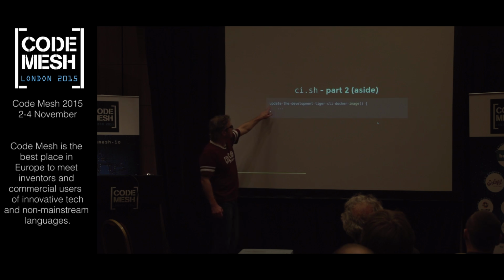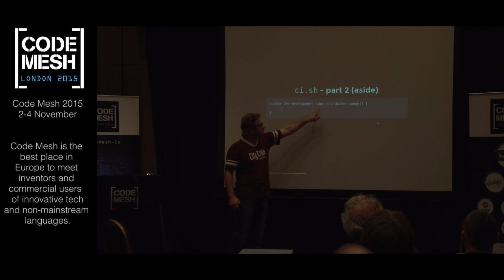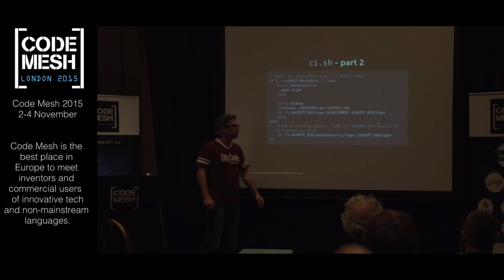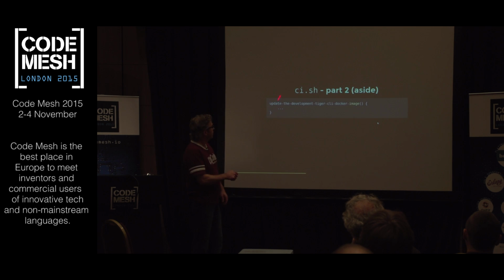So I'm going to call this thing update the development Tiger CLI Docker image, because I don't know what it does. I'm going to take it for granted that that's correct. I'm not going to judge. That's fine. It's a good title. All right, so update, that's my function definition here. And this is the syntax for a function in Bash, and it looks a lot like JavaScript.